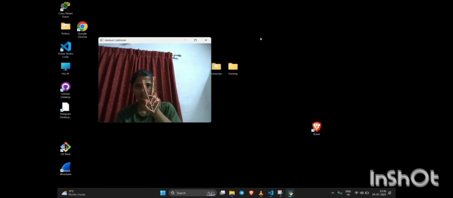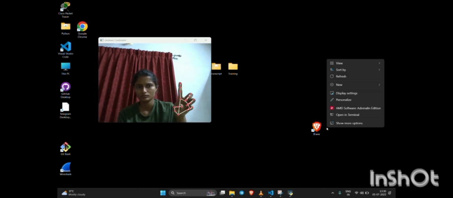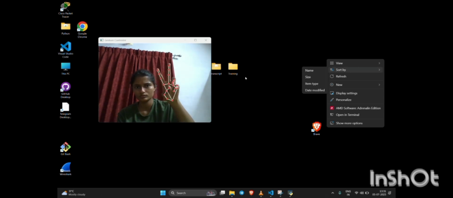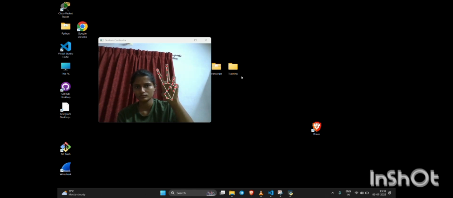So first I hold a peace or a V sign with the index and middle fingers extended. This allows me to control the cursor position by moving my hand around like that. Then for mouse actions like left click, I can keep the same position and bend my index finger alone to perform a left click, and by bending only the middle finger, that does a right click.